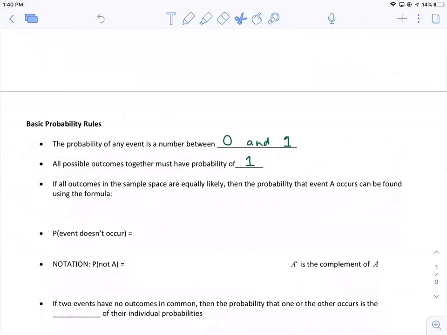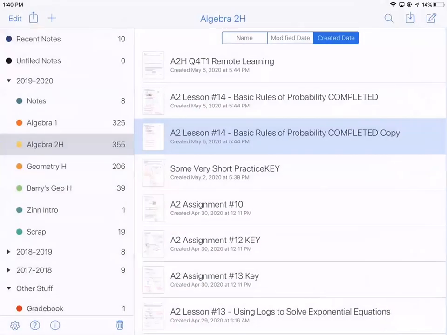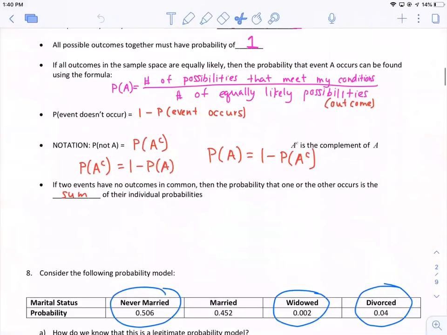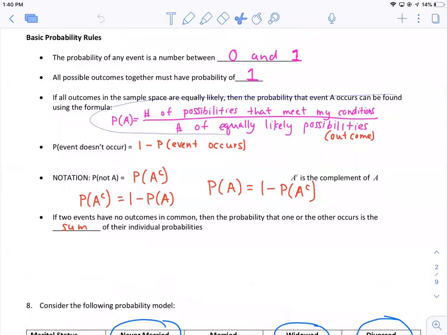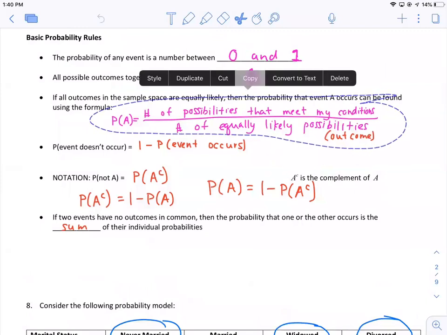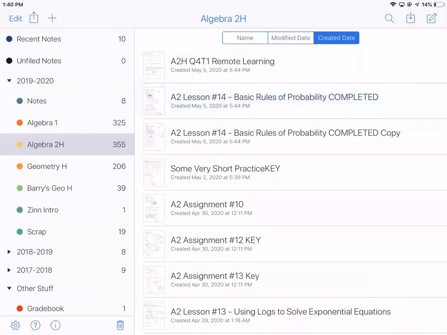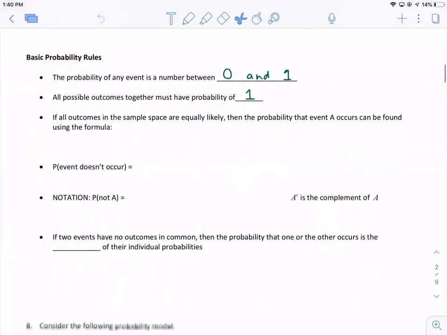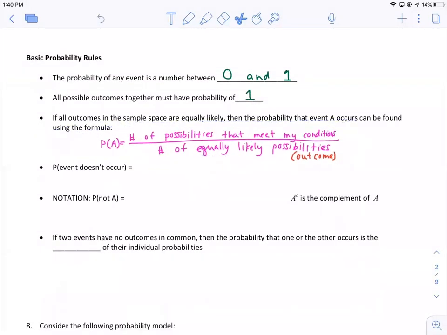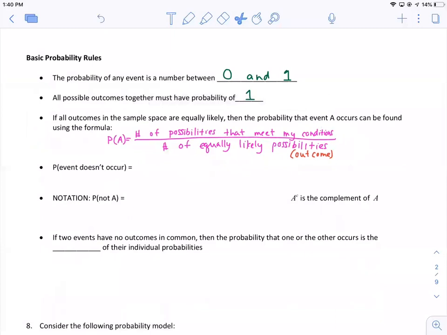If all outcomes in the sample space are equally likely, then the probability that event A occurs can be found using this formula. Again, I'm just going to copy and paste to save a little bit of time. The probability of some event A is equal to the number of possibilities that meet my conditions, whether I want an even number or an odd number or a number greater than 4, divided by the number of equally likely possibilities or outcomes.